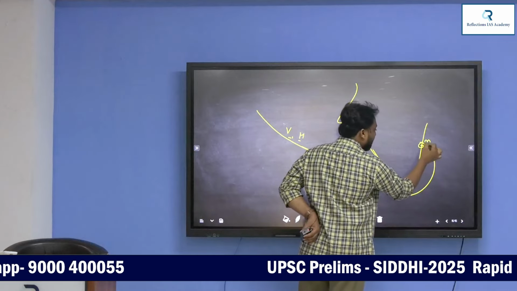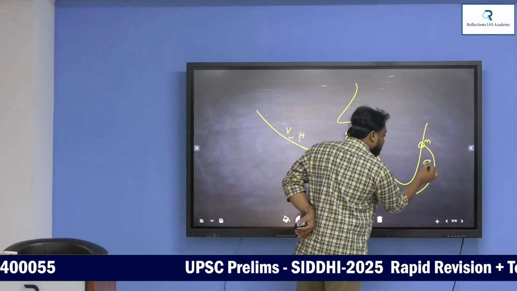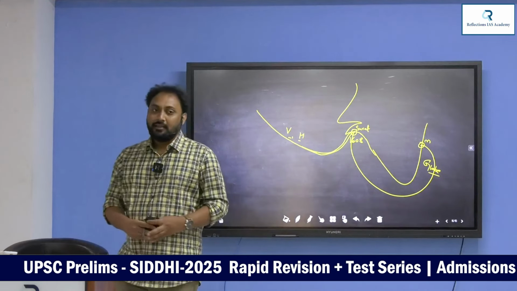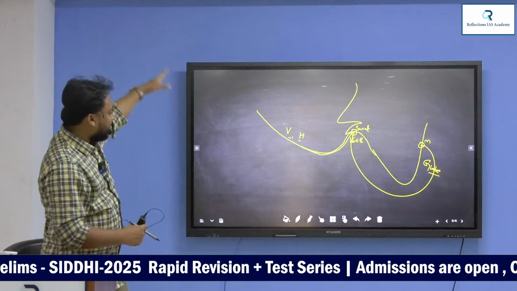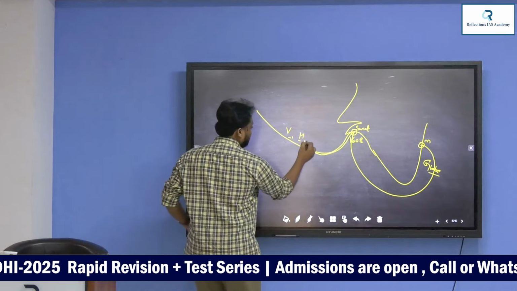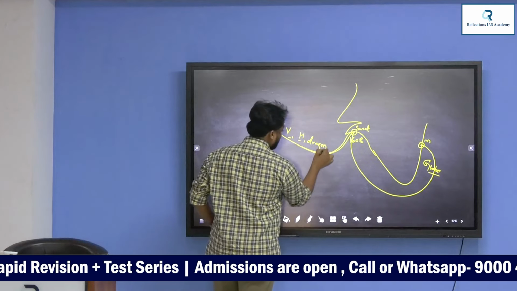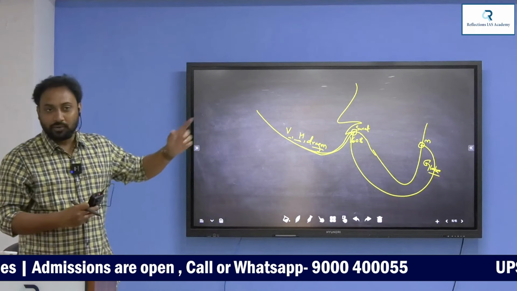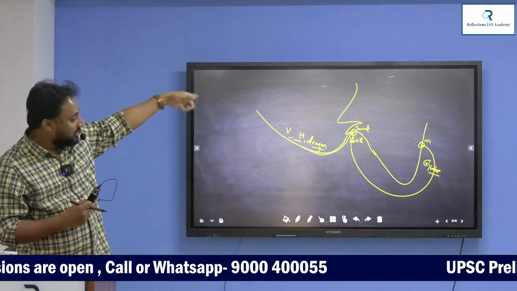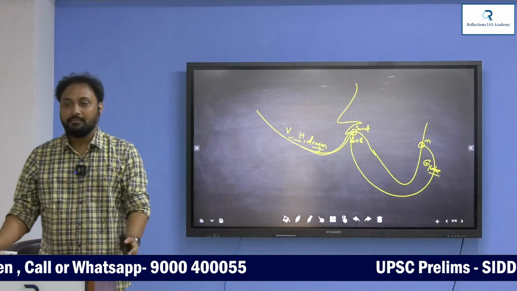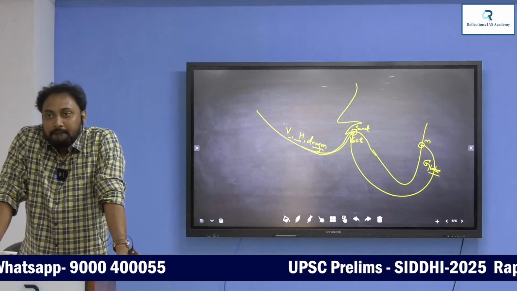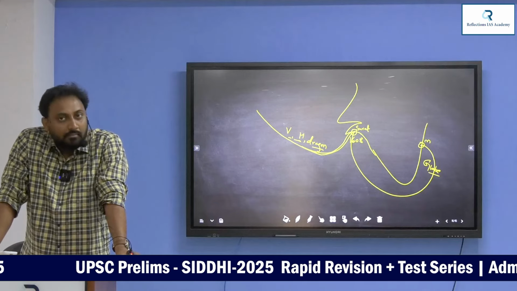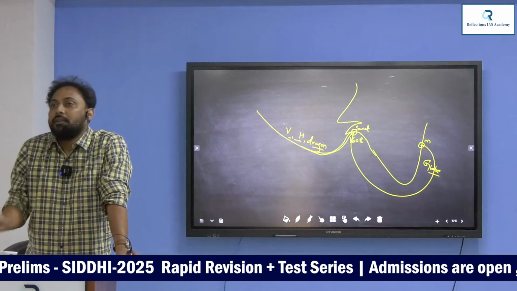Here they changed the ship. Victoria, Hector, and even Dragon also, three ships totally. Dragon, Victoria, Hector are the three ships which came to Surat. Globe is the ship which reached Machilipatnam. These are the English ships which came to India.